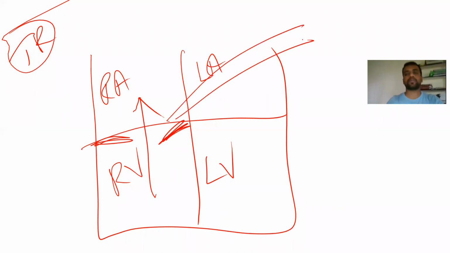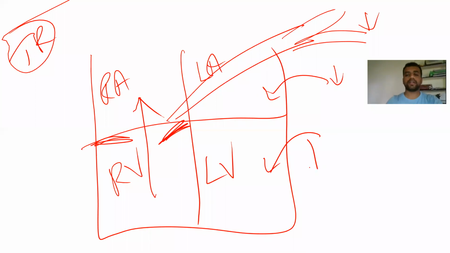So blood which is going to the pulmonary artery is less. So what is coming to the LA is less, which is coming to the LV is less. Everything is less. Some amount has gone here, some amount has gone here.